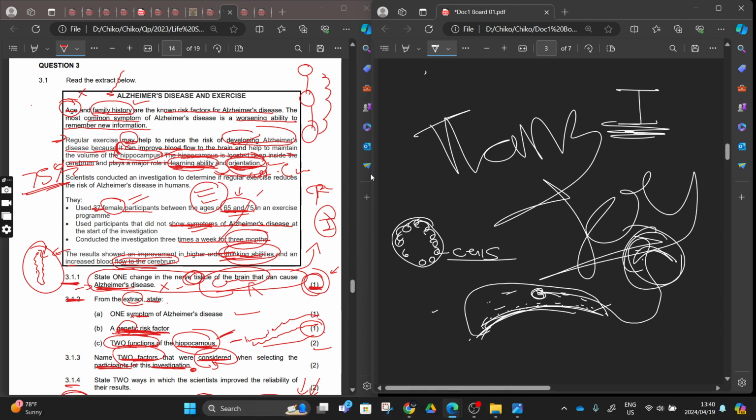Why? Because you can be dead and your heart is still pumping. You can be dead and your kidney is still functioning. You can be dead, your lungs are still functioning. Whatever else in your body might still be functioning, but we can say this person died, and hence we can take your heart and transfer it to someone else. Did you know that the first heart transplant was done here in South Africa?